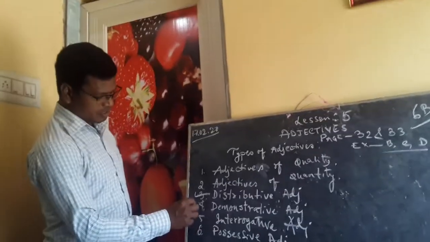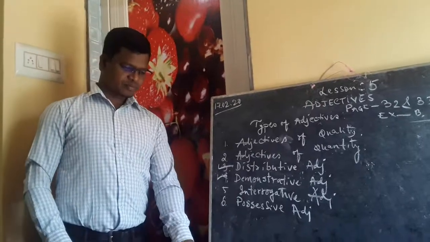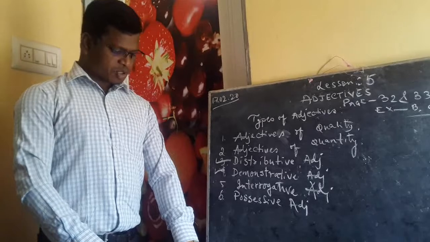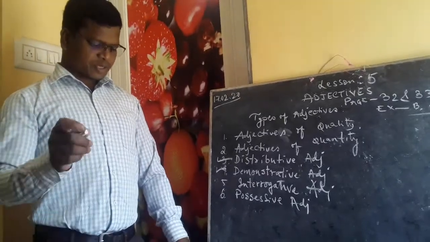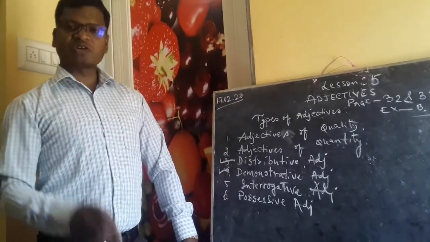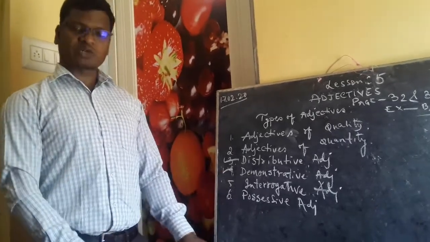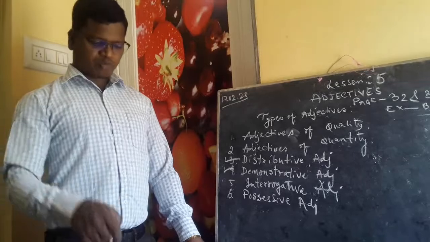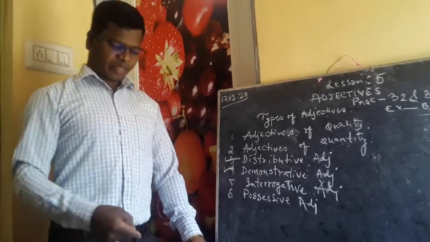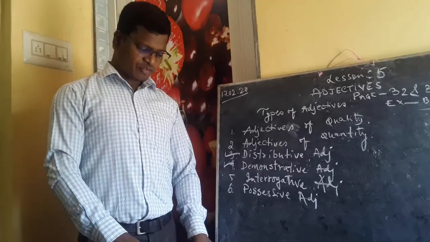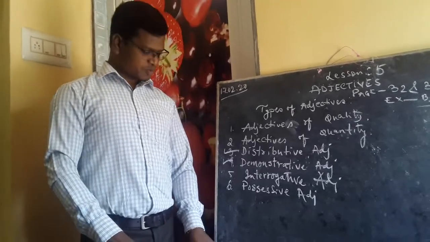Next we have demonstrative. What is a demonstrative? Demonstrative adjectives point to a particular noun. This box, that pen, these boys, those clothes. These are a few examples of demonstrative adjectives.